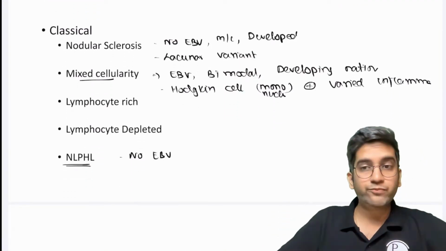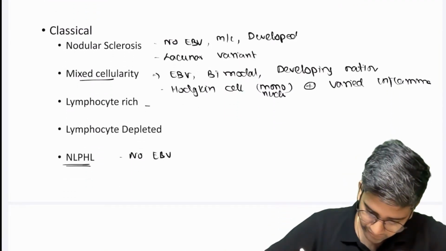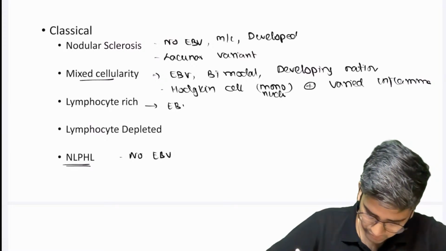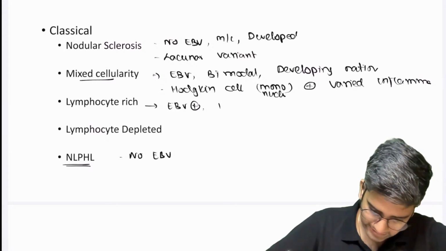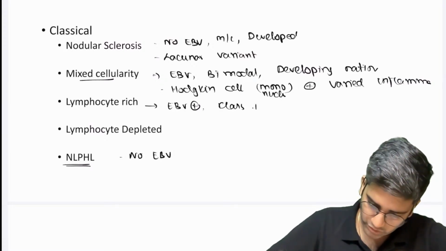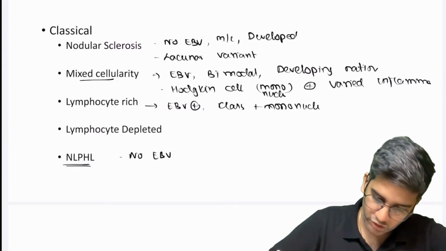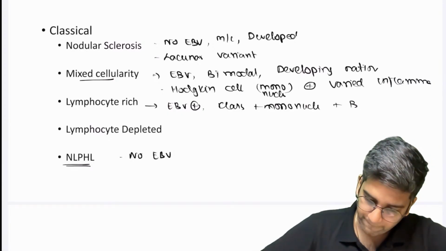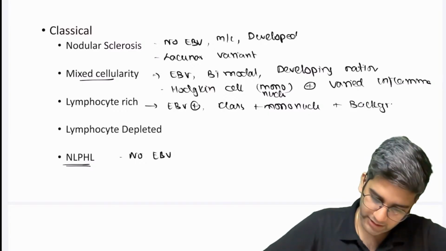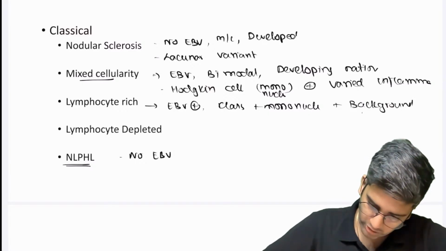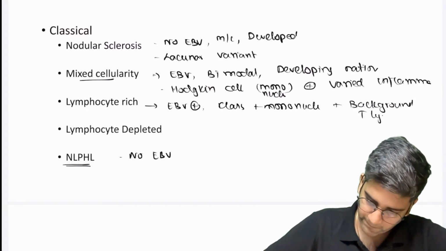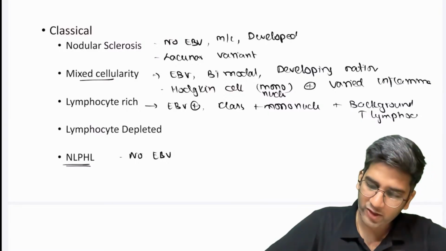Lymphocyte rich: again, these are also EBV positive. You'll have the classical RS cell, and can also have the mononuclear Hodgkin cell, plus a background that is purely T lymphocytes, like a granuloma.